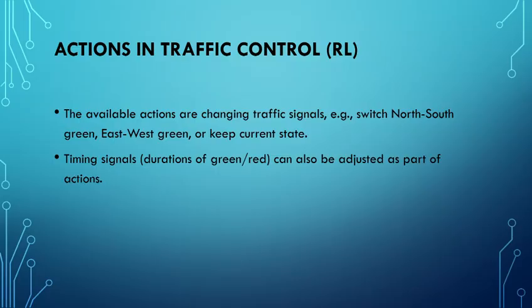Actions in traffic control. The actions are the decisions the controller makes, such as switching the green light from the north-south road to the east-west road, or deciding how long to keep the light green. These actions directly affect traffic flow and waiting times.